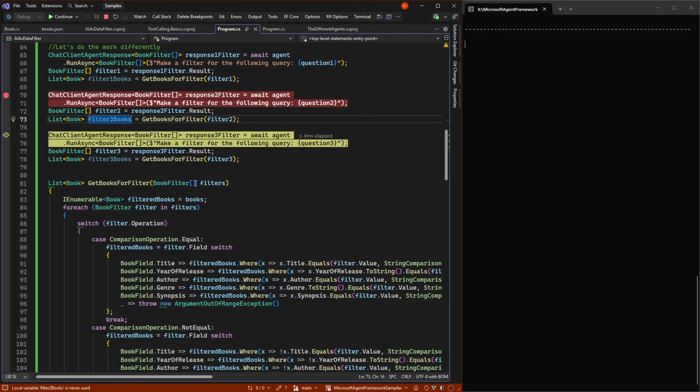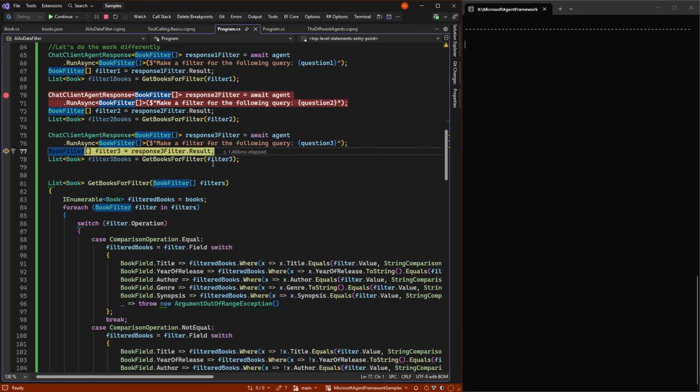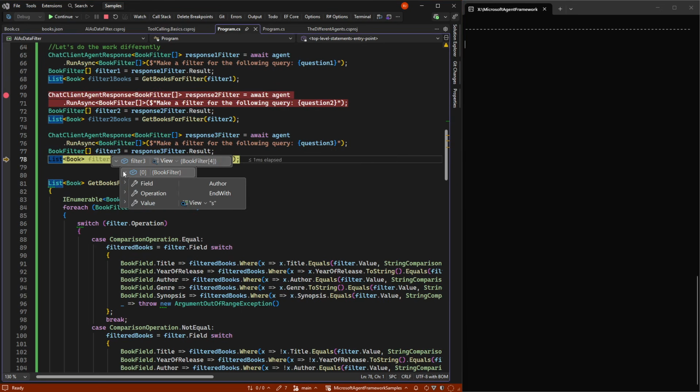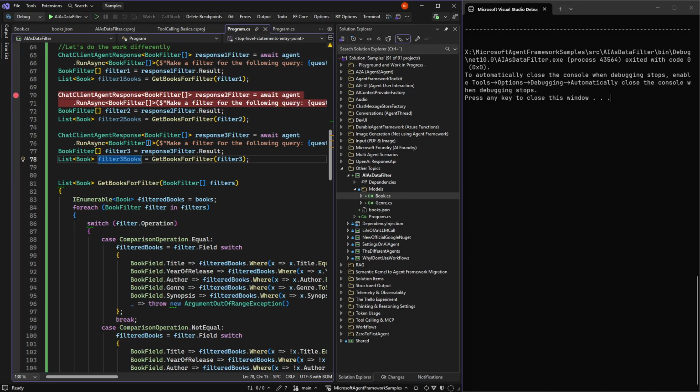And the final one, which is a much more advanced question, it actually goes fairly quick as well, and turns it into a filter of 4 different things. Author ends with S, genre not equal fantasy, year of release greater than or equal to 1800, and year of release less than or equal to 1900. And again, we get the books, and it has the 7 books.